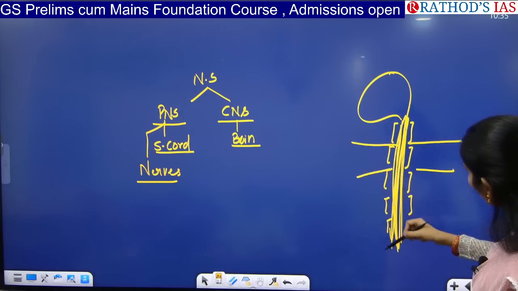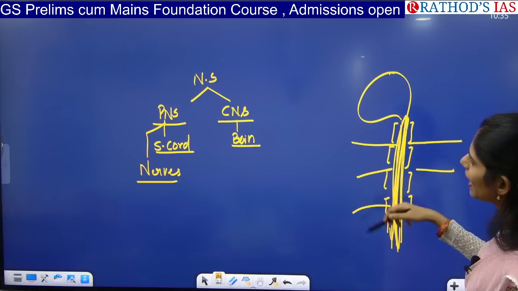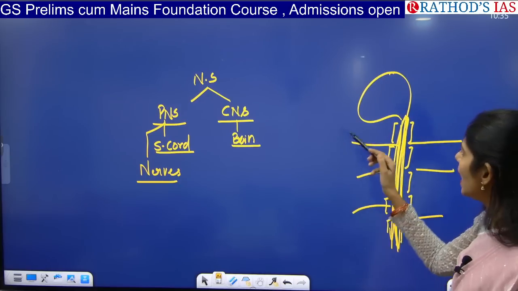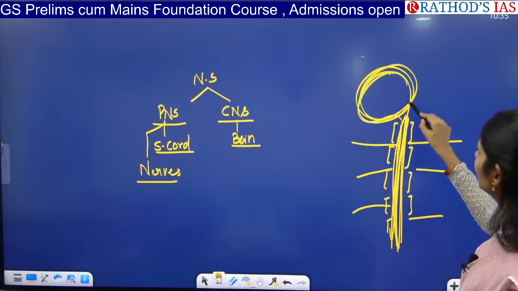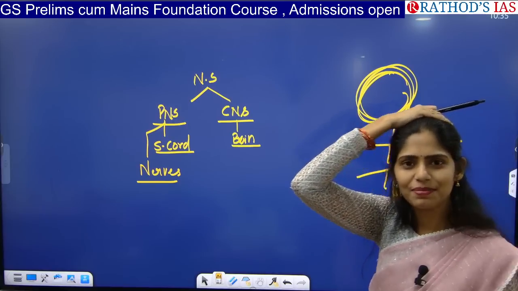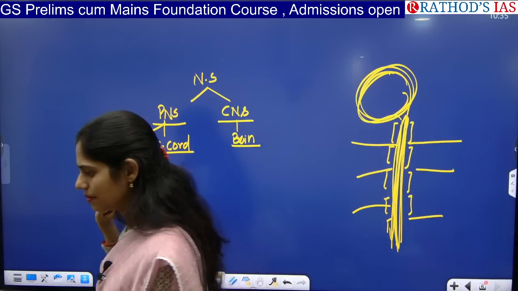So the spinal cord part and the nerves are part of your peripheral nervous system. And the central nervous system is nothing but whatever there is in your head, that is the brain. The brain comes under your central nervous system.